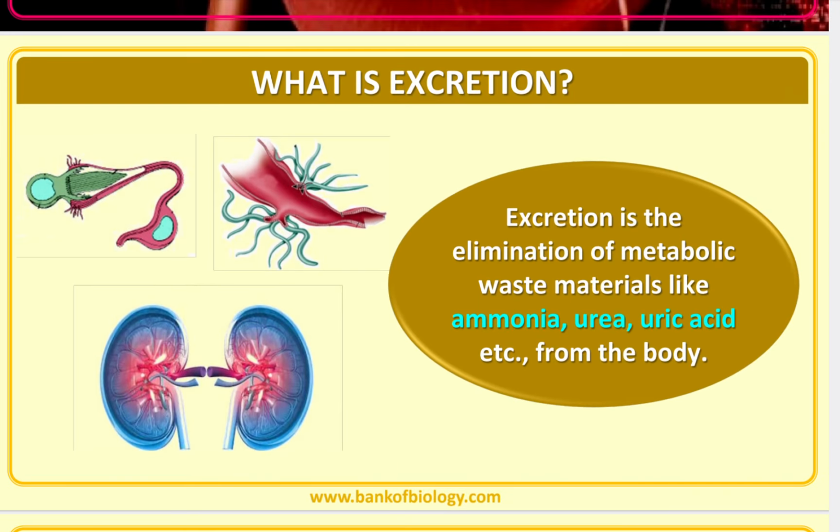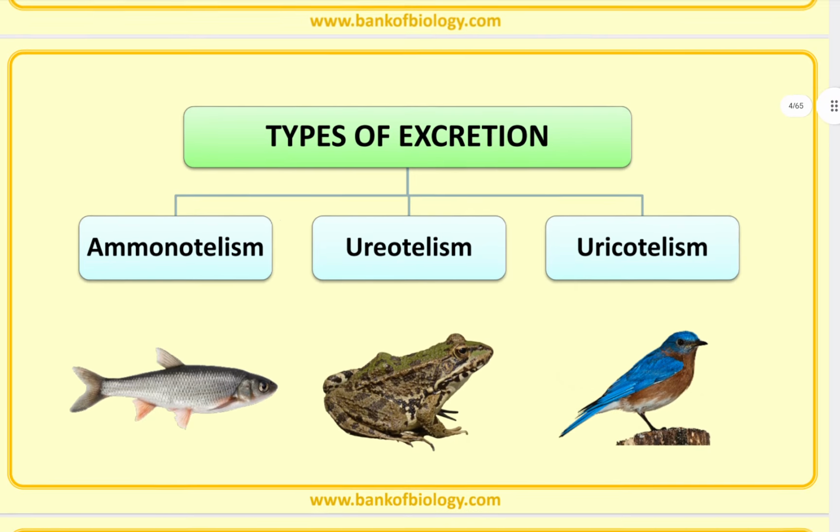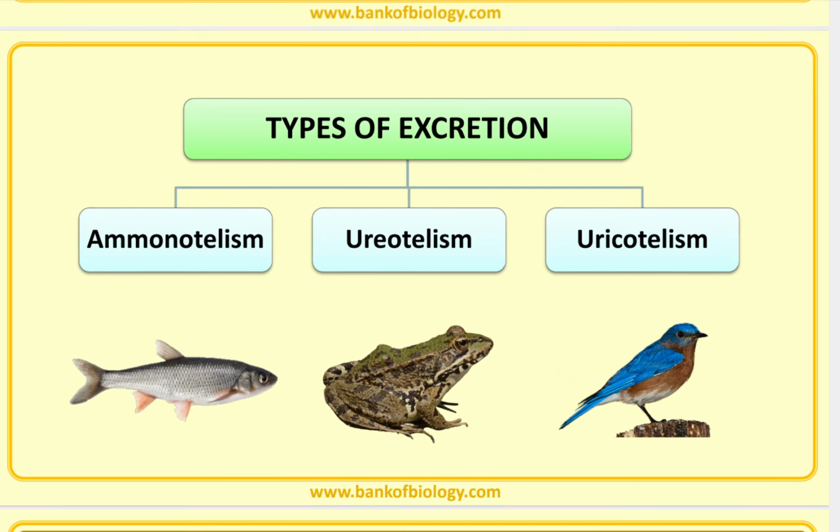First of all, we are going to see what is excretion. You can see excretion is the elimination of metabolic waste material like ammonia, urea, uric acid, etc. from the body. Types of excretion: ammonotelism, ureotelism and uricotelism.